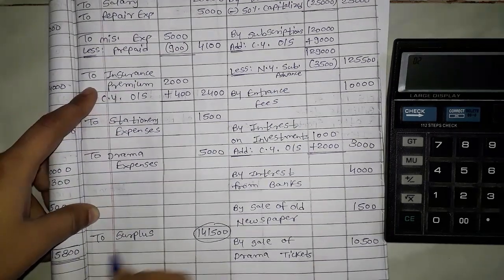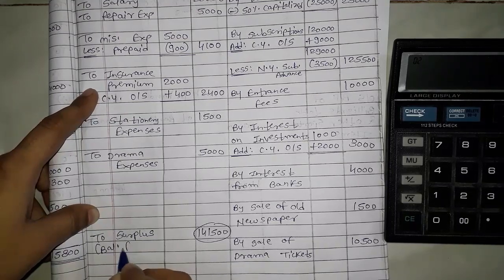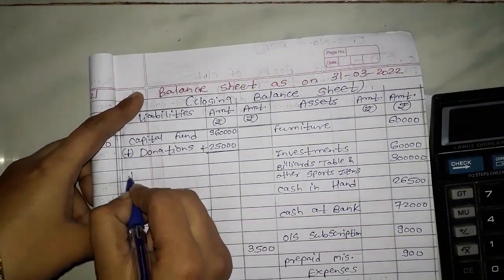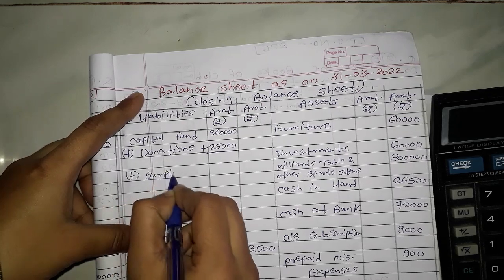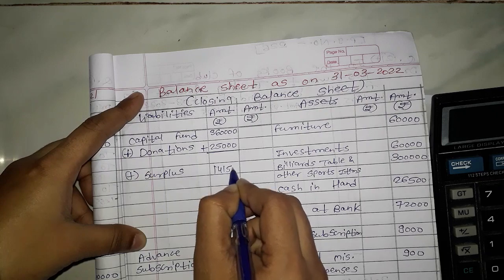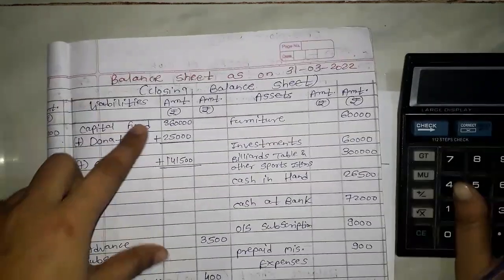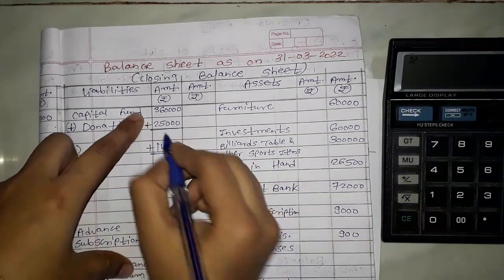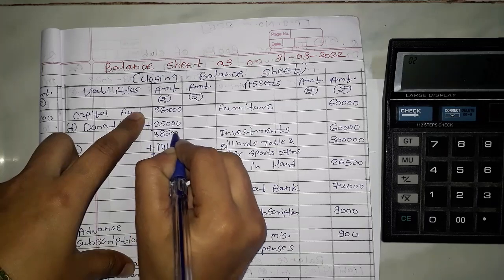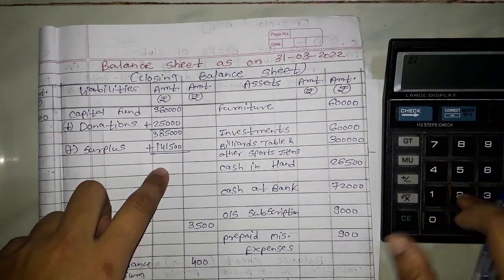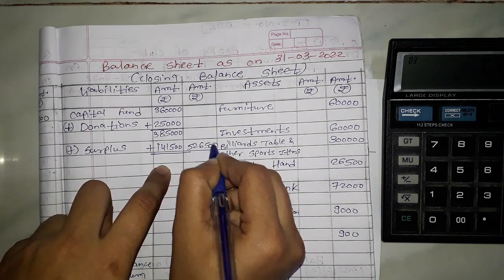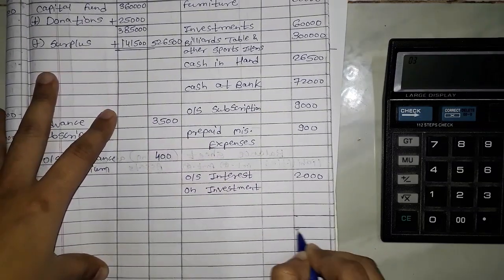Okay, so surplus, that is profit. Okay, but here the term is surplus. Surplus is nothing but your balancing figure. Okay, and now this surplus we are going to add in your capital fund. Okay, so here add surplus 1,41,500. Okay, first of all we will add this donation. So 3,60,000 was the capital fund which we got from the opening balance sheet. So after adding the donations it is 3,85,000 plus your surplus 1,41,500, it is 5,26,500.